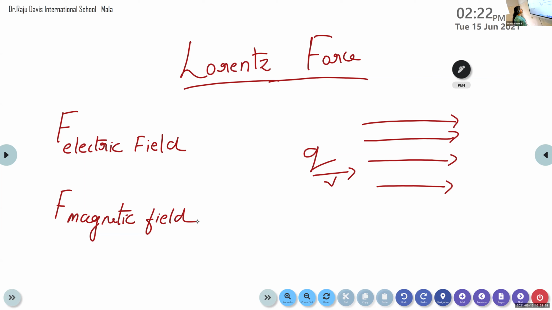Then it experiences a force due to the electric field and magnetic field.